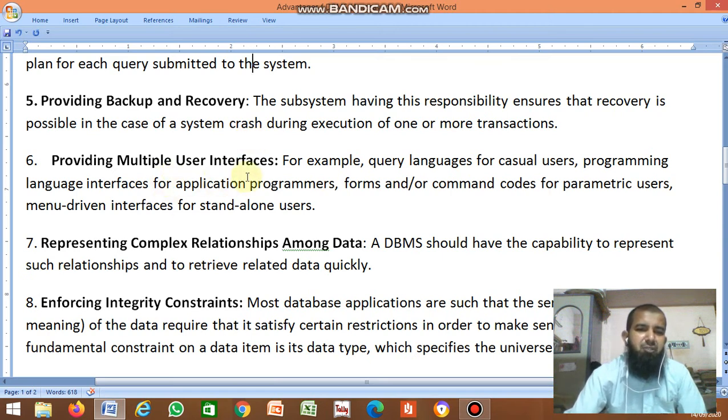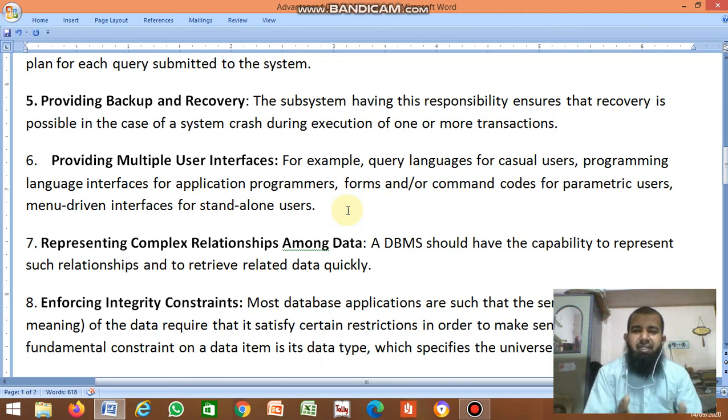Providing multiple user interfaces. For example, query languages for casual users, programming language interfaces for application programmers, forms and command codes for parametric users, menu-driven interfaces for standalone users. So the data can be seen by many people.